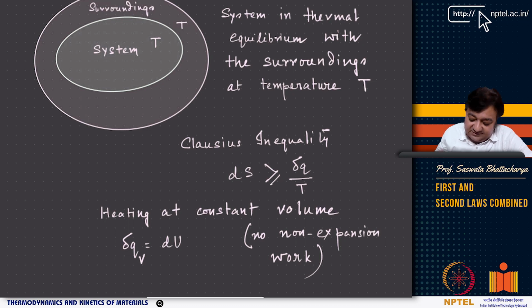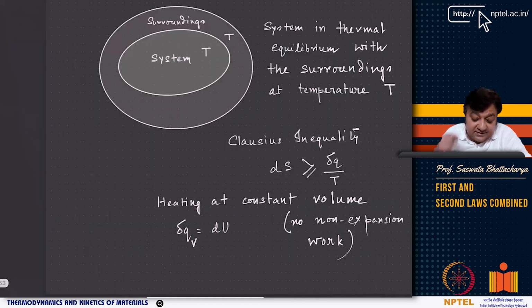I am heating a system at constant volume, with no non-expansion work, which means there is no chemical work and so on, and expansion work is changing volume, but we are heating at constant volume, so delta Q_V is just changing the internal energy.